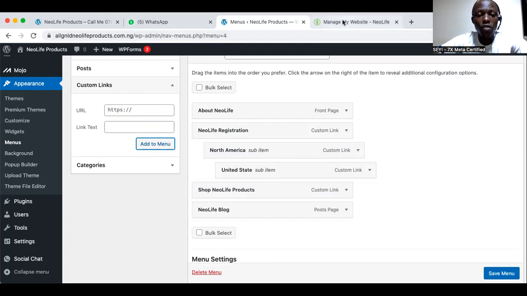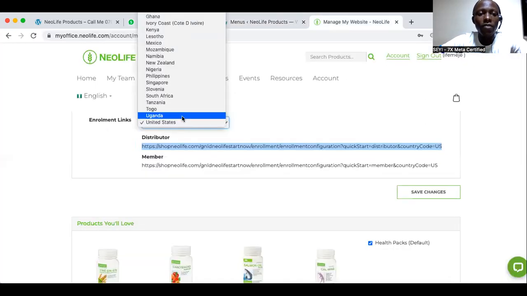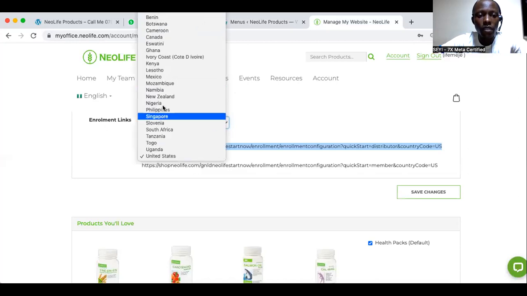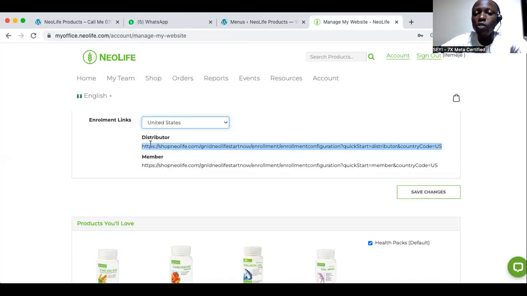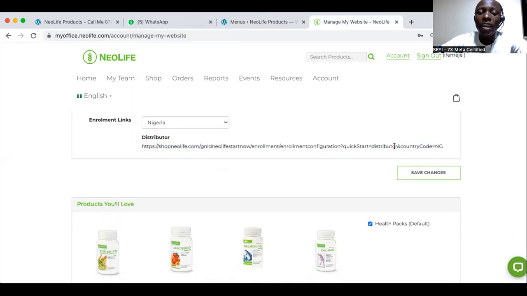I'm doing that once again, so I'll do that for Canada. So you do the rest. For all the West African countries, let me even do Nigeria so that I understand, because Nigeria is one of the West African countries. For West African countries, you don't have a product. So I'll tell you how to do that.